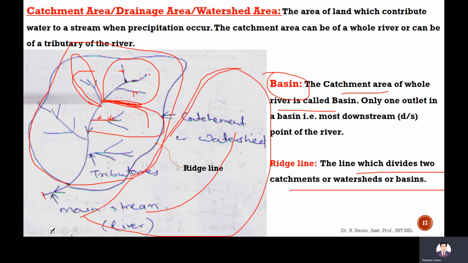When rainfall occurs in this region, the water will flow to this stream. So this line is called the ridge line.